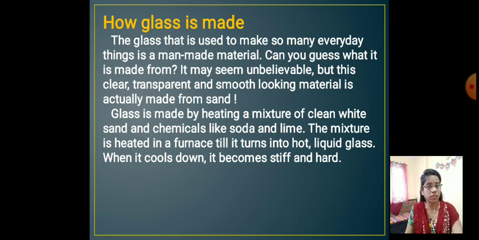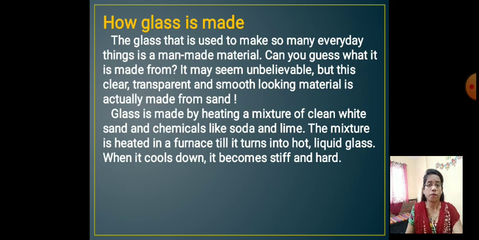And the second one is the man-made thing. So glass is made by man. So that's why we call it man-made. Here it is clearly mentioned that this clear and transparent material is actually made from sand only. What? Sand. Transparent means can be seen through clearly.